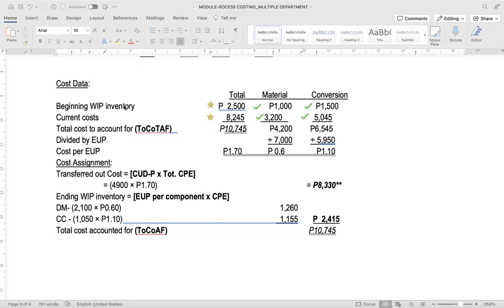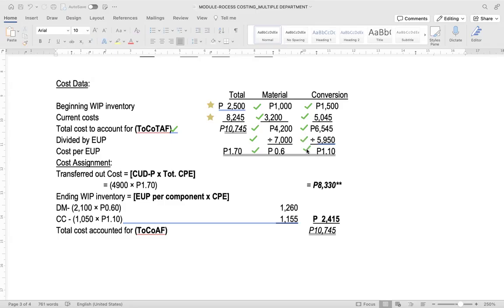Again, we are using the weighted average method, so there is no segregation. Hence, you have to include the beginning work in process inventory cost for TOCOTAF computation purposes. And that is the total cost to account for. For material, we have 4,200, and for conversion, we have 6,545. Then divide this by the EUP computed a while ago, 7,000 and 5,950 for material and conversion costs respectively. So the cost per EUP now is 0.6 for material and 1.1 for conversion cost.